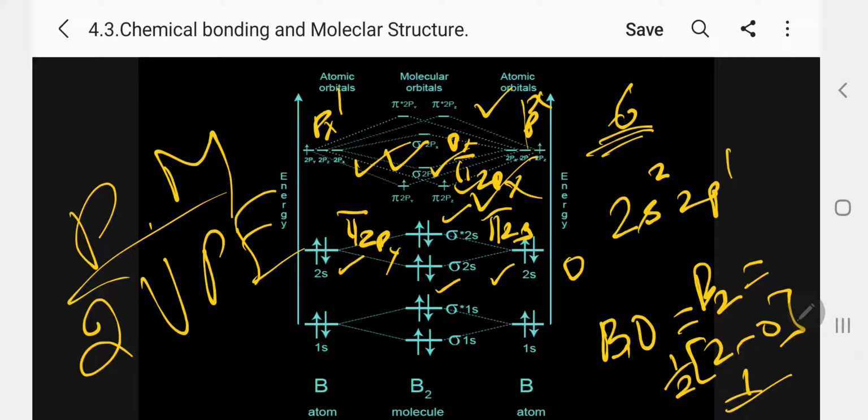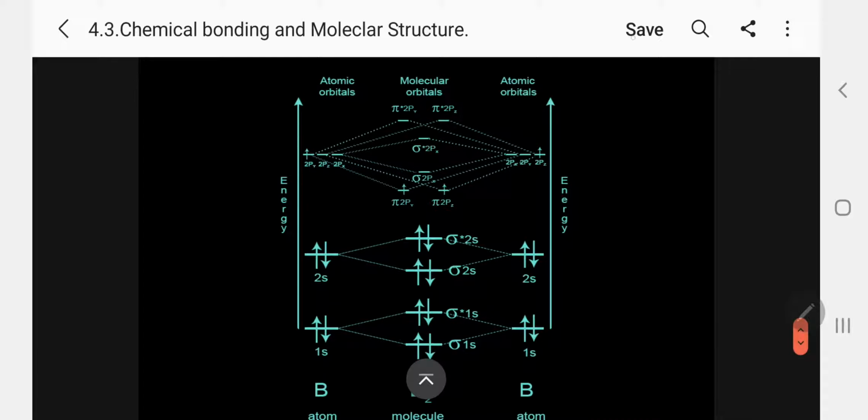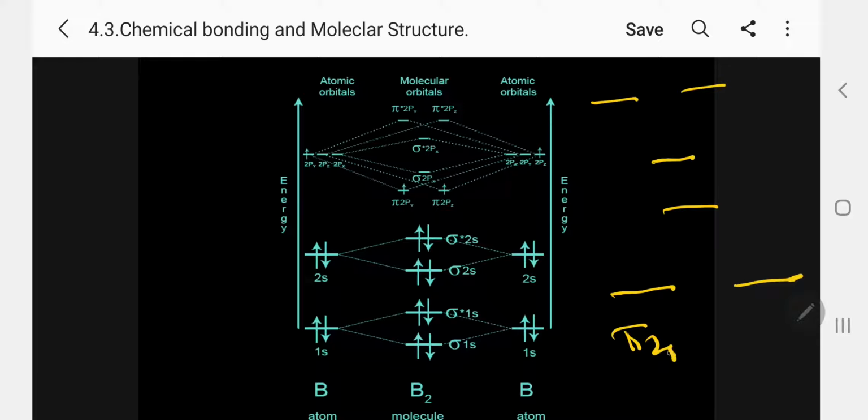So, my dear students, I want to give you some information. In the case of boron and nitrogen, when you are predicting the molecular orbitals, you write like this. Kindly follow. This is the way you have to write. So this is π2py, π2pz. The same way here, π2px. This is giving sigma, this is pi. So here I am giving sigma